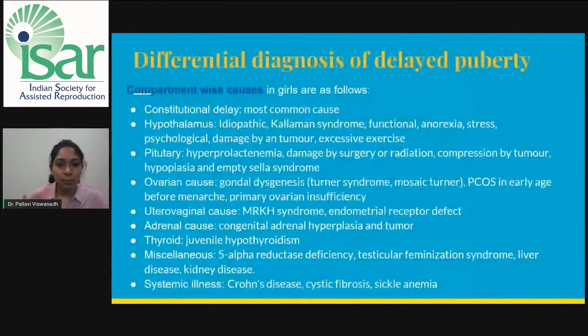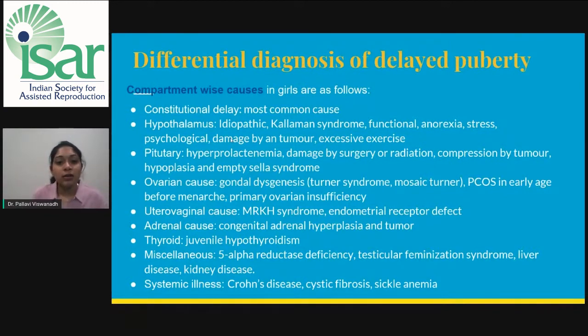Now we'll just classify the causes compartment wise. Constitutional delay being the most common cause. Hypothalamus: it can be idiopathic, Kallmann syndrome, functional cause like anorexia, stress, excessive exercise, or any damage by tumor. Pituitary: hyperprolactinoma can be the cause in pituitary, damage by radiation or surgery, compression by any other CNS tumor, empty sella syndrome, or inappropriate development, that is hypoplasia of the pituitary.